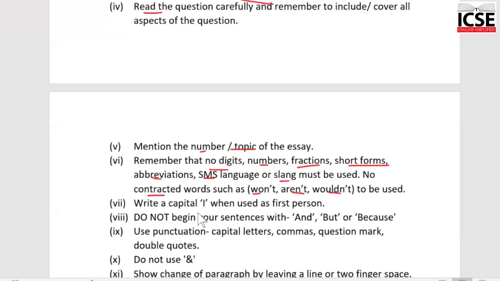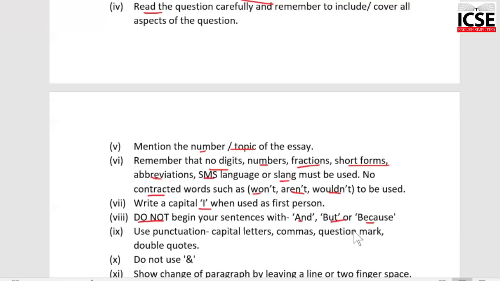If the composition is to be written in the first person and you will be using I, make sure the I you write is a capital. There's a very common tendency to write I with a small letter. If it's a single I, the pronoun, children write with a small letter. So if you are in the habit of making that mistake, be mindful. Do not begin your sentences with and, but, and because.